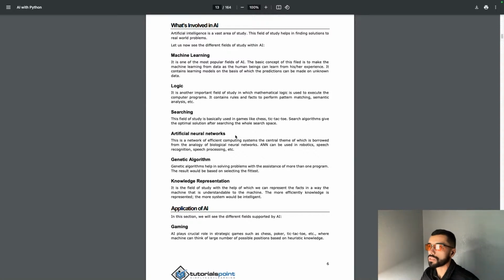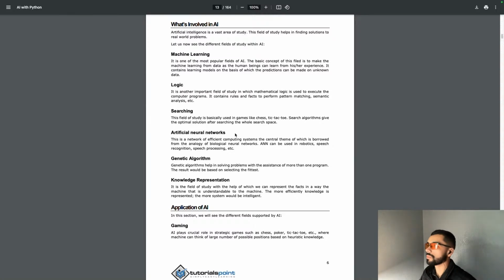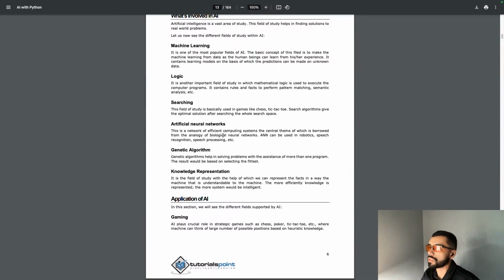Artificial neural networks. This is a network of efficient computing systems, the central theme of which is borrowed from the analogy of biological neural networks. ANN can be used in robotics, speech recognition, speech processing, etc.